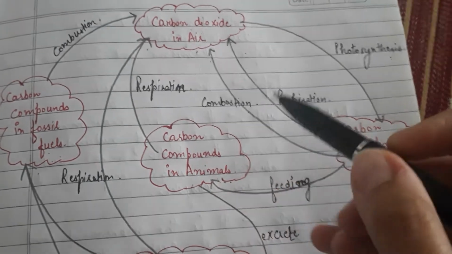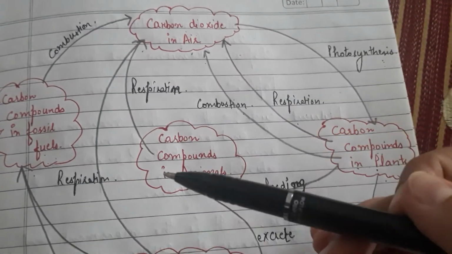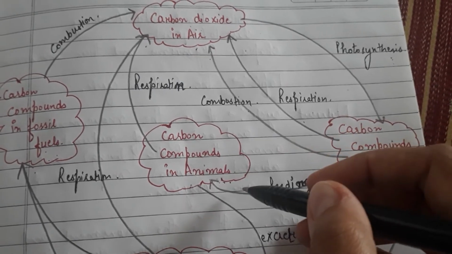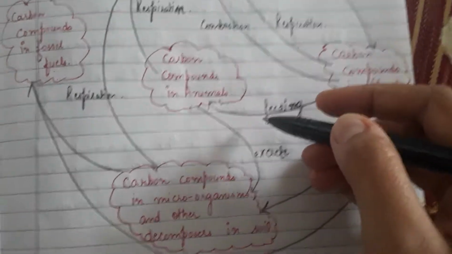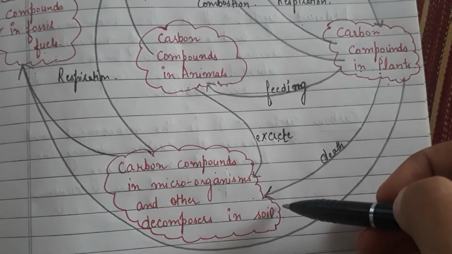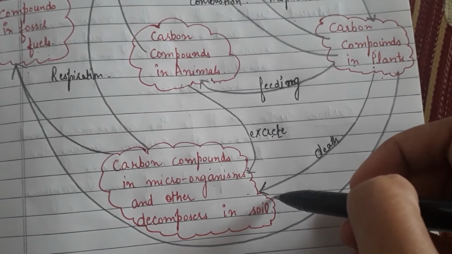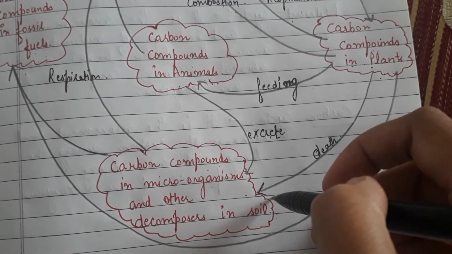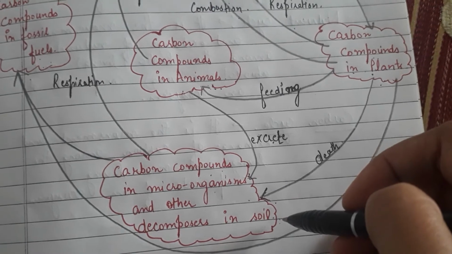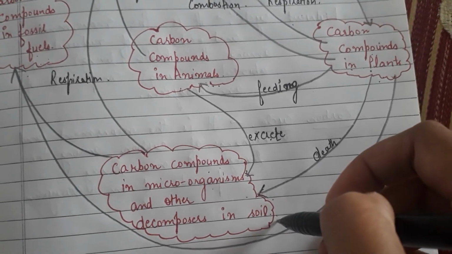What is released? The carbon dioxide. Then certain compounds will be excreted out in the process of excretion. They will return back to the soil, and the decomposers will feed on those and decompose it. So certain components of the carbon will be deposited in the soil.